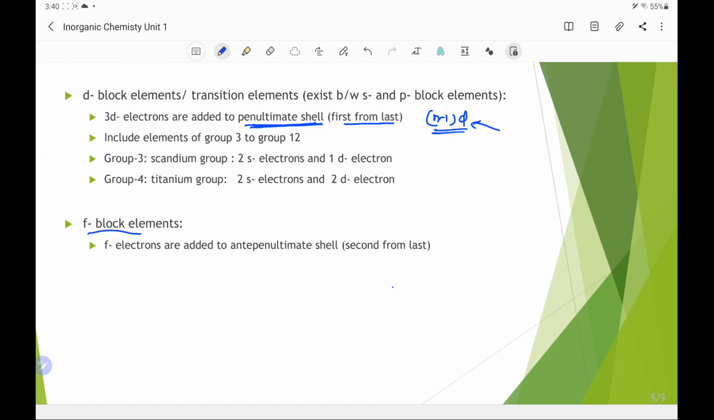Similarly, another is the f block element. In the f block elements, the electrons are added to the antepenultimate shell. That means second from the last. If the last is n, this antepenultimate shell is n-2, and in this shell, electrons enter the f orbital. So these are the f block elements.